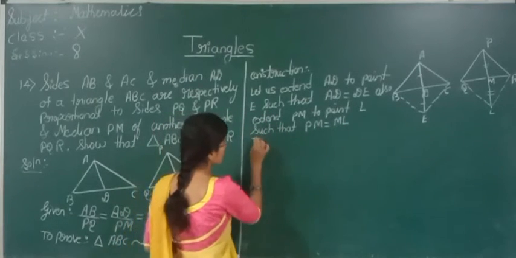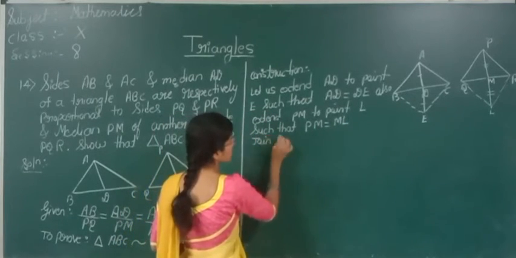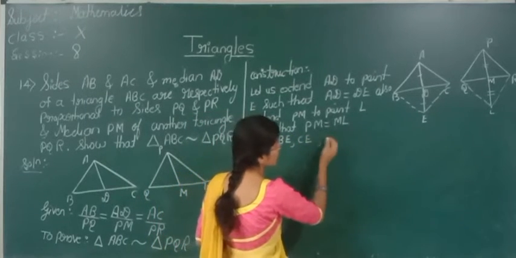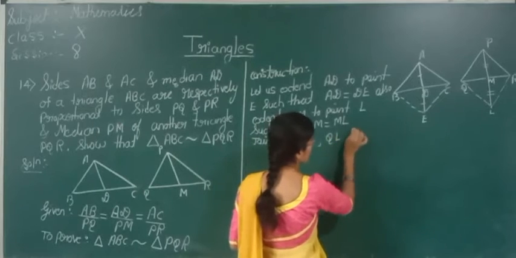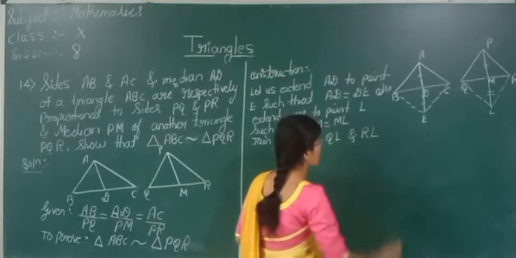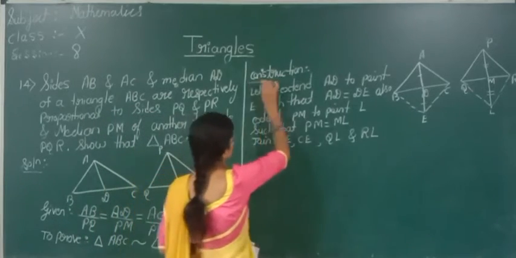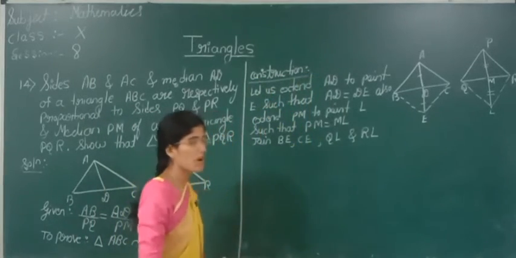Afterwards, what we have done? Join BE, CE, QL and RL. We have to join that. This is nothing but the construction part.